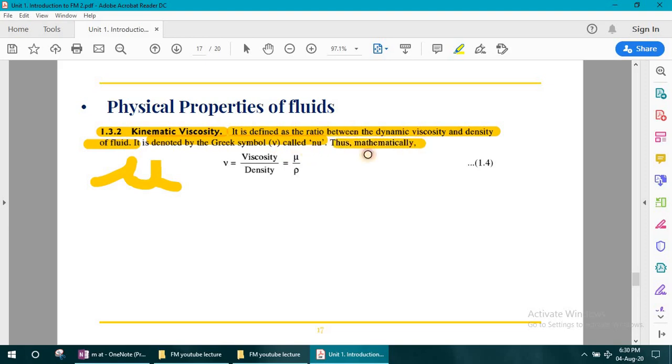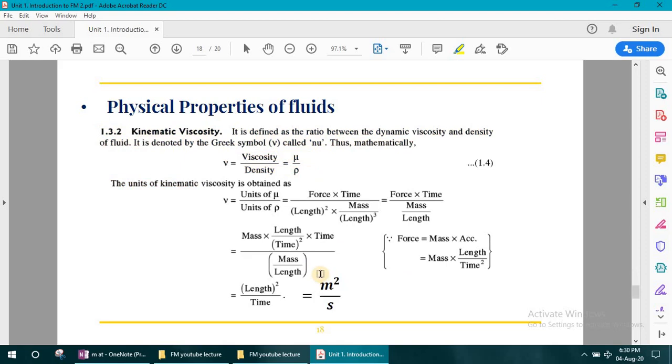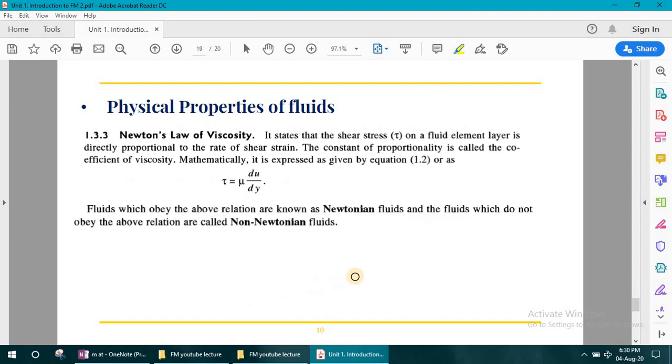So it is mathematically represented by nu is equal to the ratio of viscosity to density. We represent viscosity by mu and density is represented by rho. So it is the ratio of viscosity to density, and its unit is meter square per second. When we solve problems, we have to take the unit of kinematic viscosity as meter square per second.